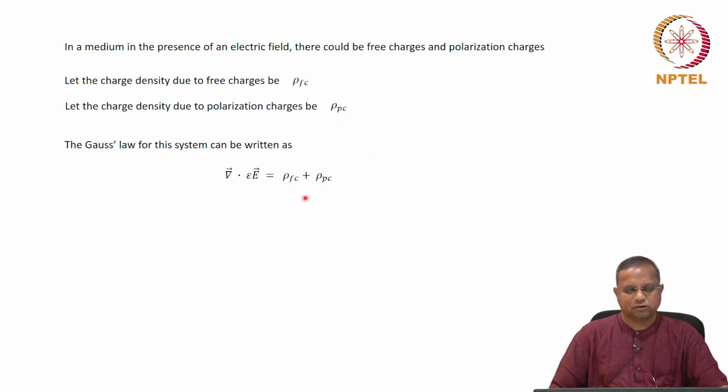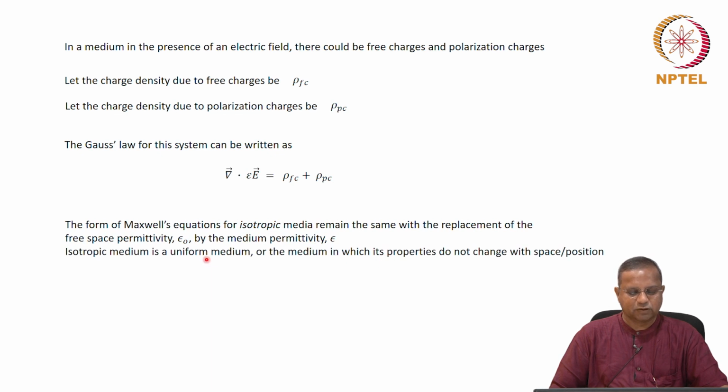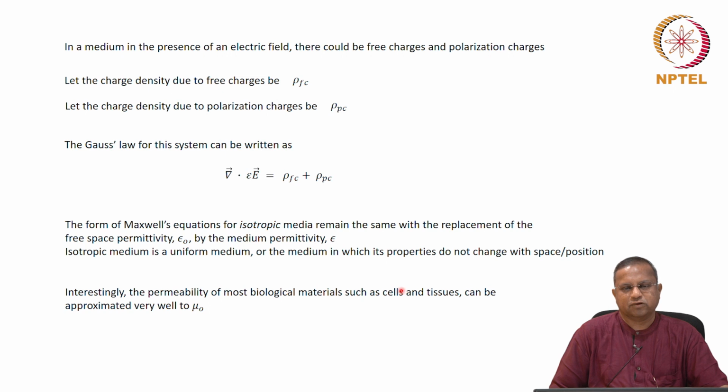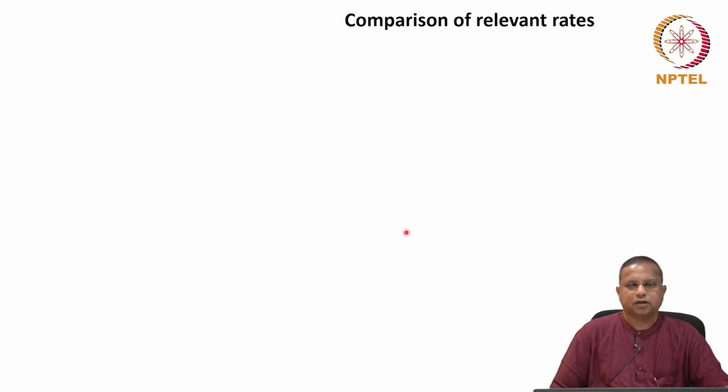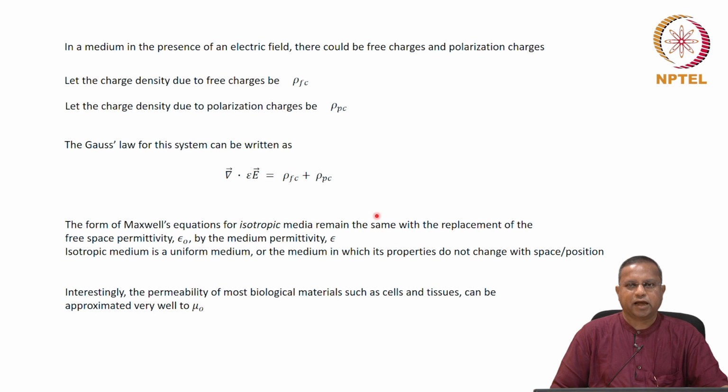That of course had to be done, and along with it you change epsilon naught to epsilon. Mu naught actually remains pretty much the same for a medium as that of free space. Therefore, we don't need to worry too much about mu naught. So that is what happens when you consider a medium, which is relevant to us.